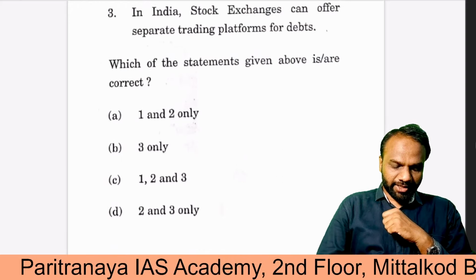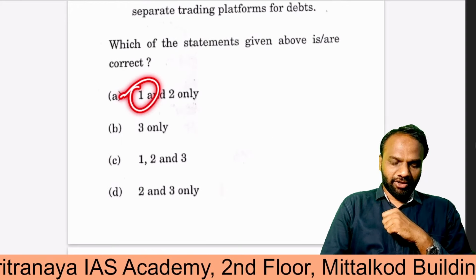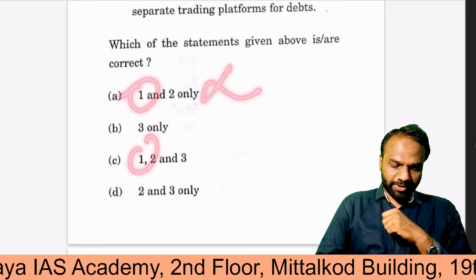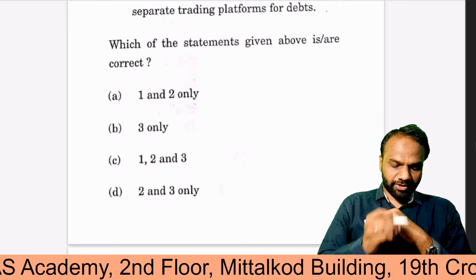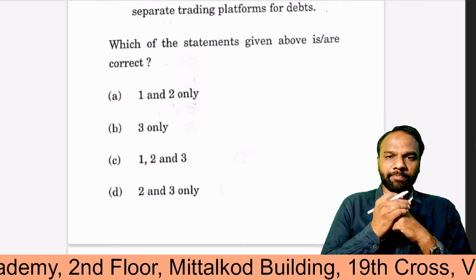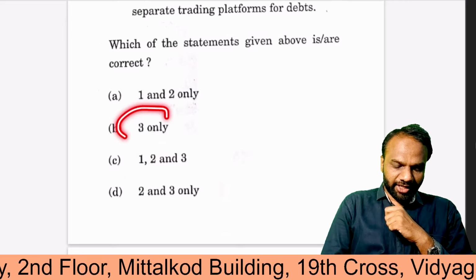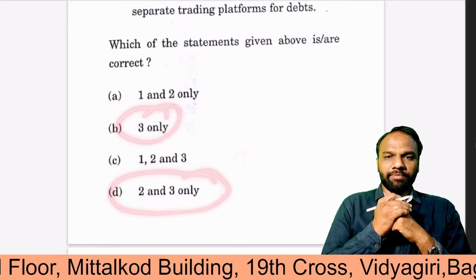As option number 1 is wrong, I'll eliminate wherever 1 is present. So option A and option D, sorry, option C gets eliminated. Now only 2 options are left: either 3 only or 2 and 3 only.